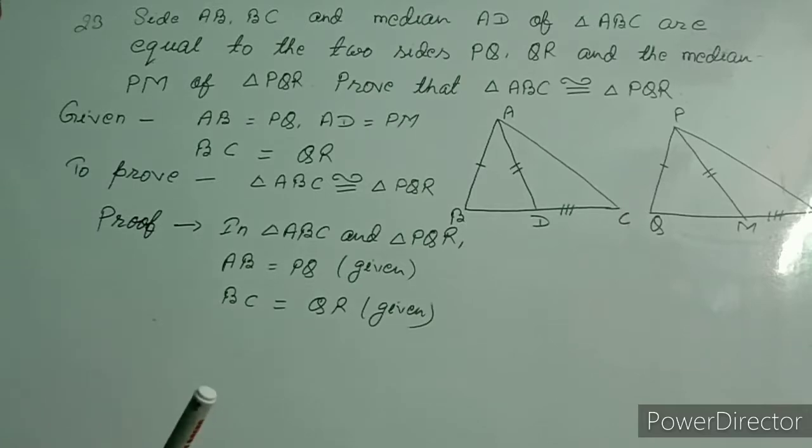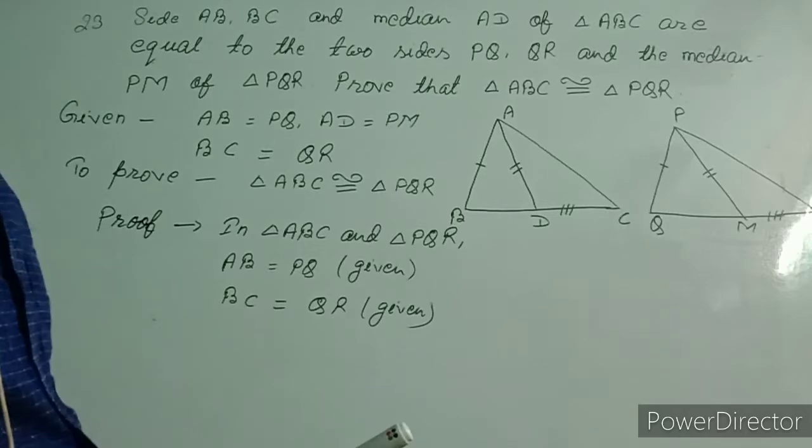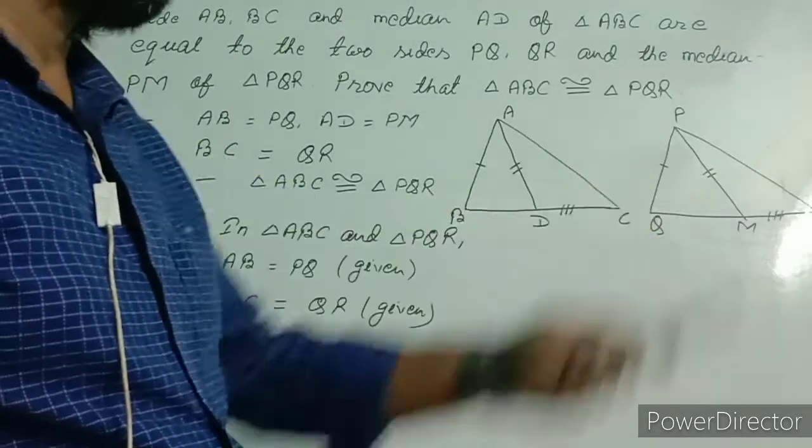So what should be done for that? But the medians are equal.